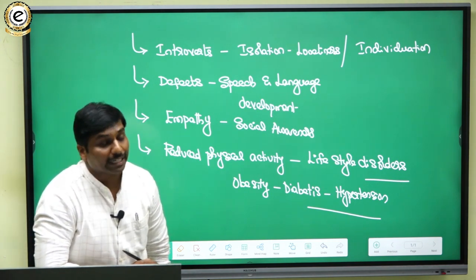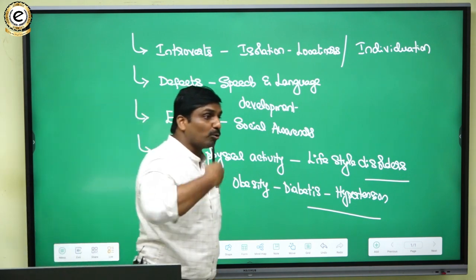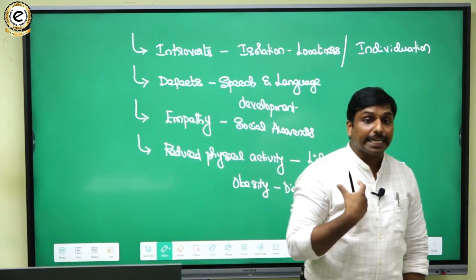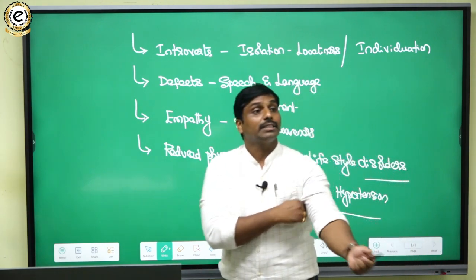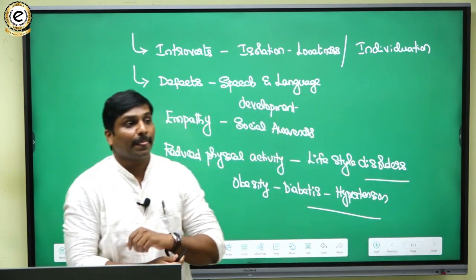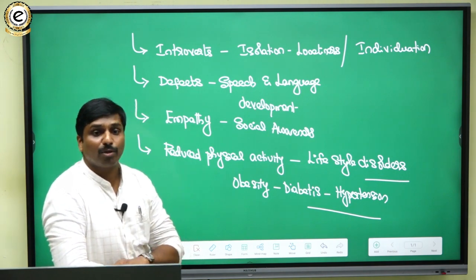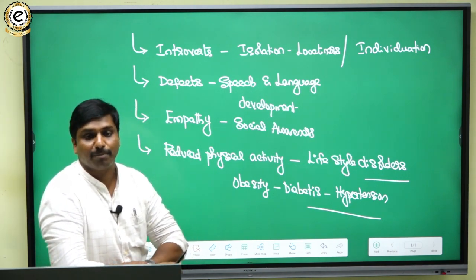So in the very early age, children are exposed to a lot of the negative aspects in the society. That is one important thing. And they are also prone to a lot of cyberbullying. Cyberbullying is another important thing.